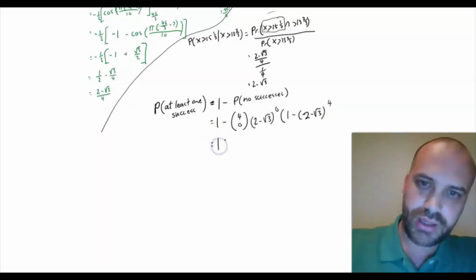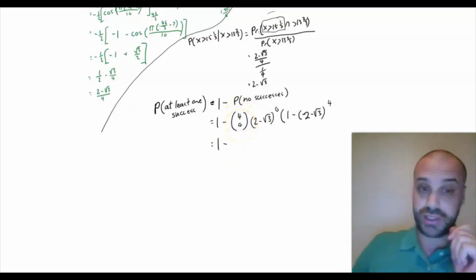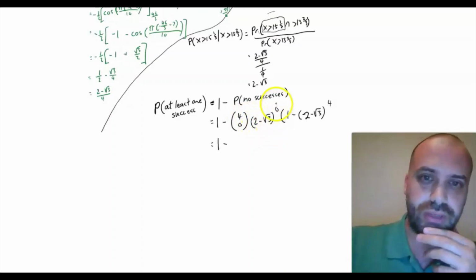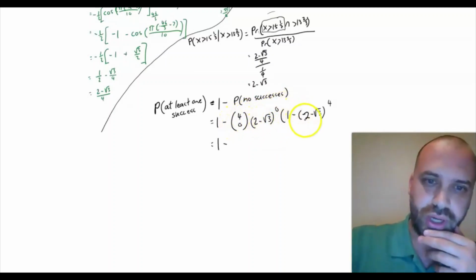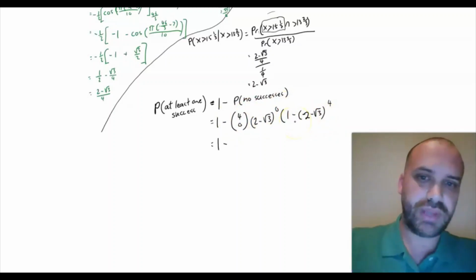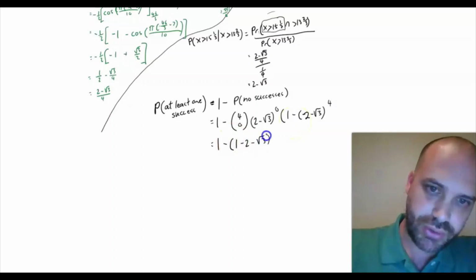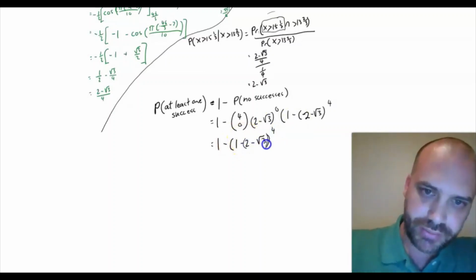We've got 1 minus 4 choose 0 is just 1. So 1 times 2 minus root 3 to the power of 0, that's just 1. So this is 1 times this. So we're just going to be left with that. Bracket 1 minus 2 minus root 3 to the power of 4. Be careful, there's a bracket there.